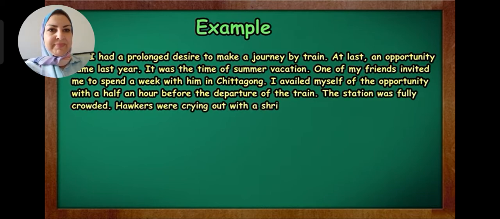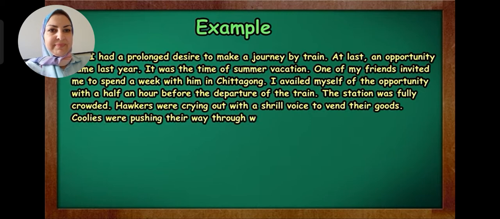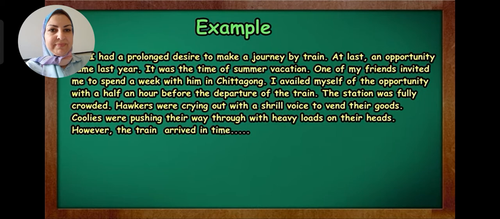The station was fully crowded. Hawkers were crying out with a shrill voice to vend their goods. Coolies were pushing their way through with heavy loads on their heads. However, the train arrived in time and so on. So you can move on like this.